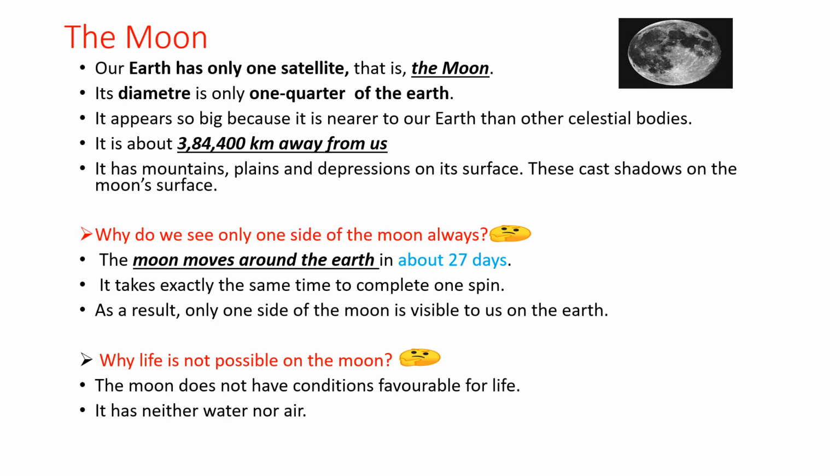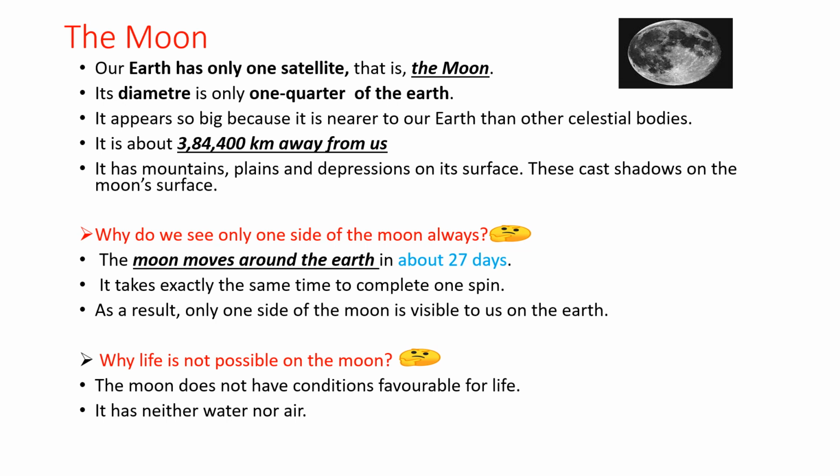Have you ever thought why we see only one side of the Moon always? The Moon moves around the Earth in about 27 days. It takes exactly the same time to complete one spin. As a result, only one side of the Moon is visible to us on the Earth.